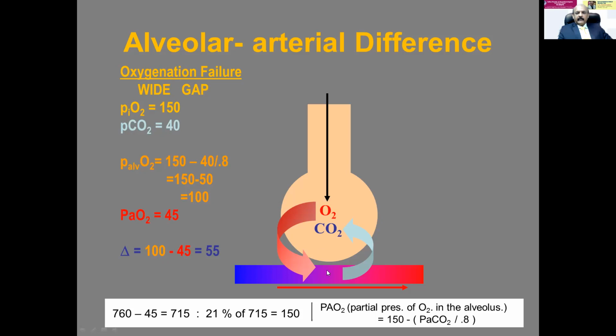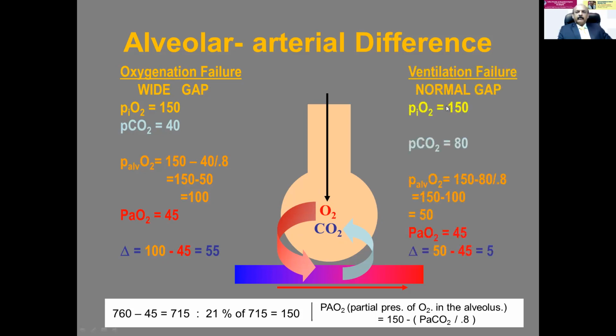Here it is 45. That means there is a block here, that is oxygenation failure. If the interspace is thickened due to pulmonary edema or interstitial lung disease, then there will be oxygenation failure. Whatever comes here is not reaching the capillaries properly. This is oxygenation failure because there is a wide gap.